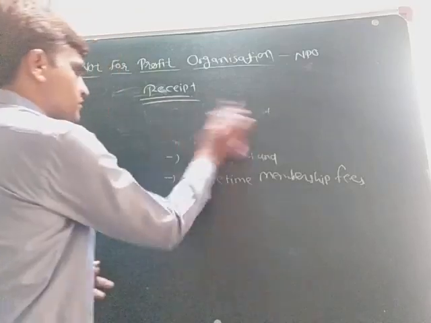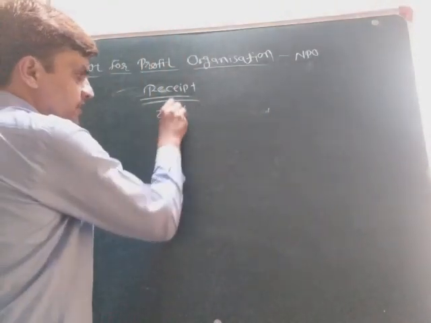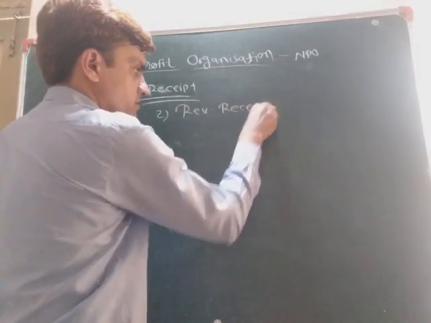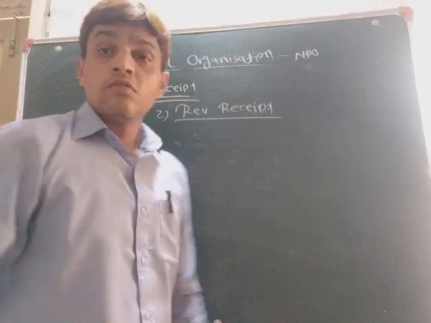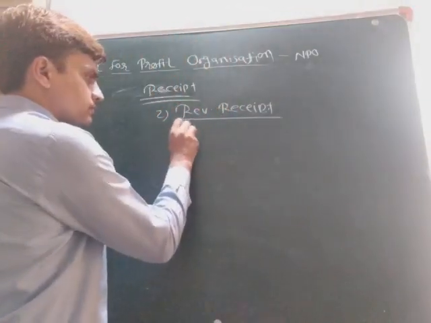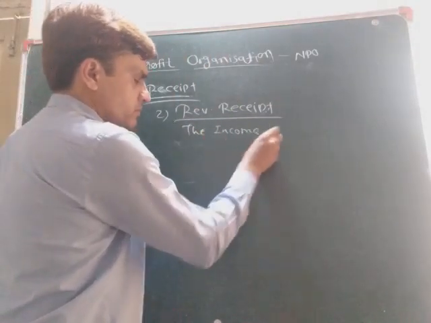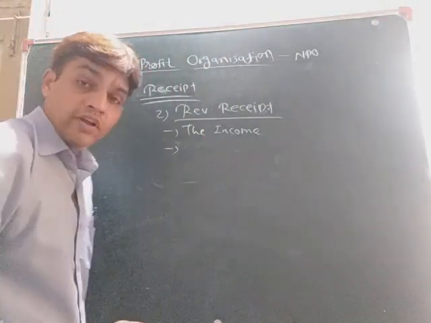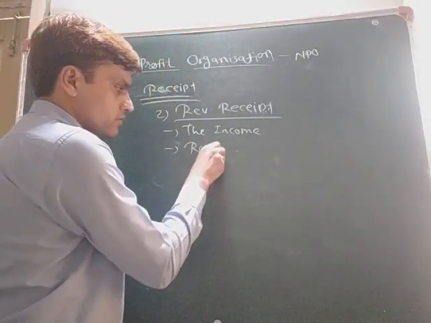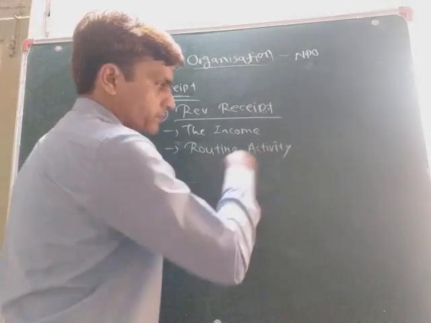Okay, now next. The second is revenue receipt. What is revenue receipt? It is the income which the organization receives from their routine activity.